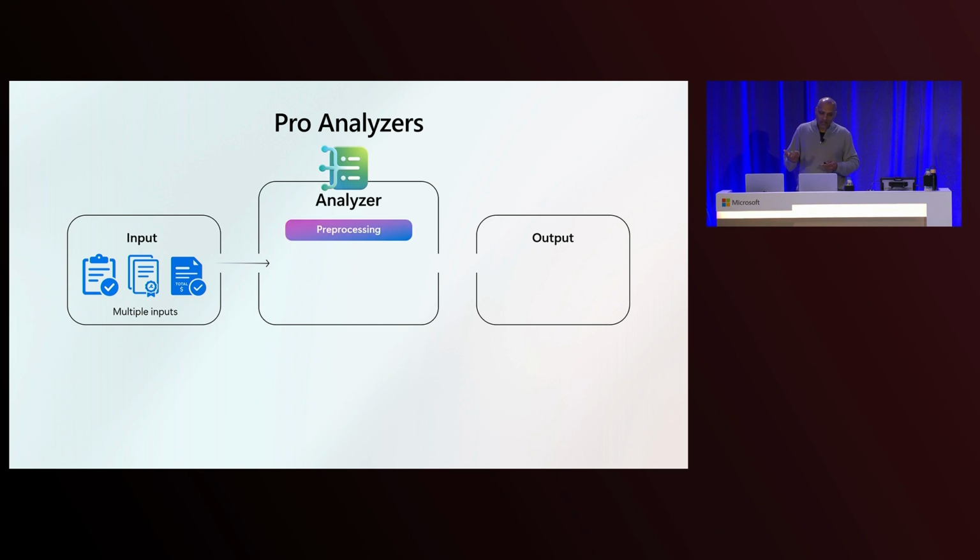The next thing the analyzer does, obviously, is working on the document to pre-process it. It does the extraction task, but as part of that, it's now adding reasoning to extract and enrich the content based on the schema that you've defined. And finally, it does all the post-processing around confidence scores, normalization, and things like that.